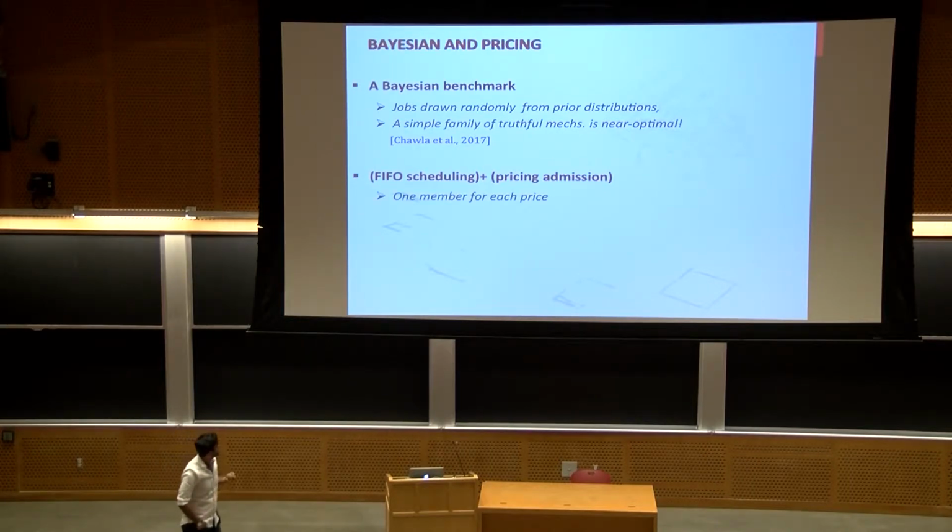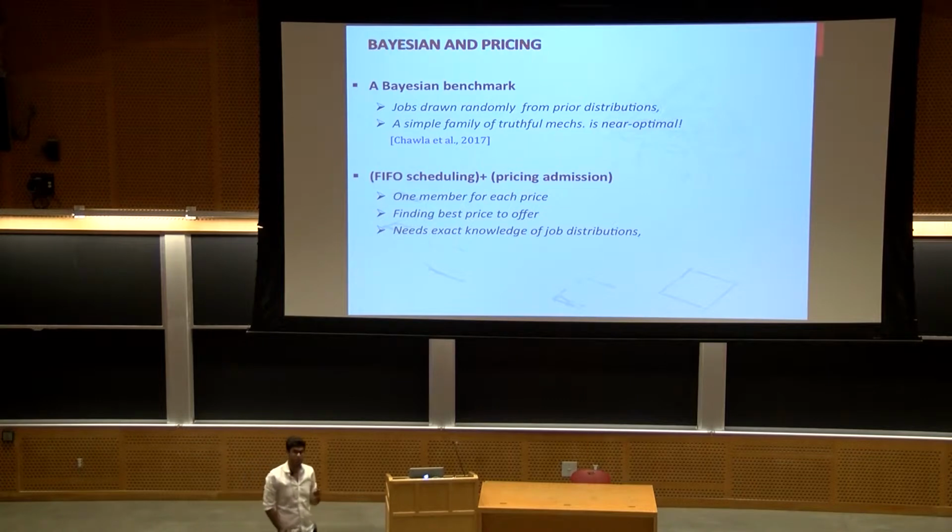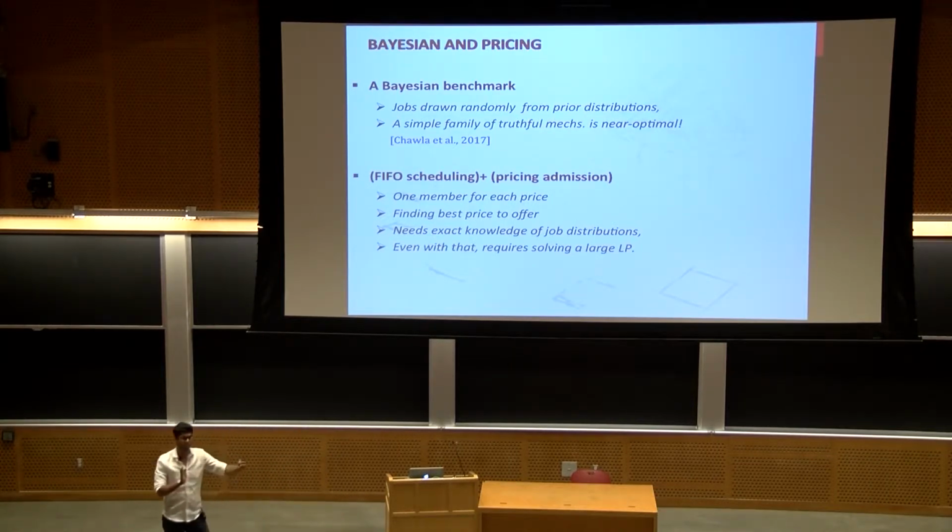So far, so good. But there is a caveat here, which is finding the optimal price. In fact, finding the optimal price to offer in your mechanism requires exact knowledge of the underlying jobs distribution. And even if you know the distribution, it has been shown that the problem of finding the optimal price will be boiled down to solving a large linear program, which is computationally challenging.